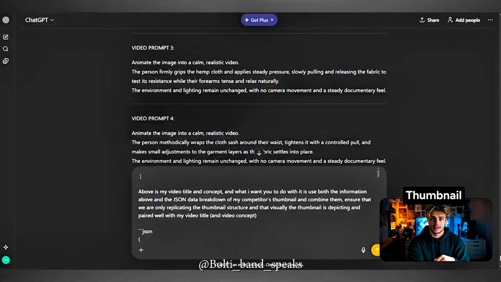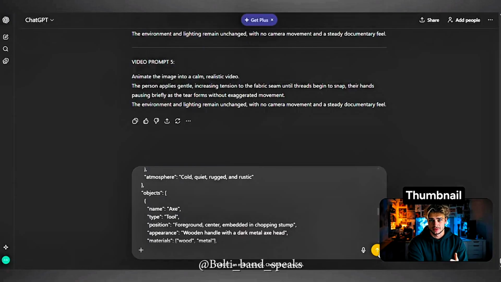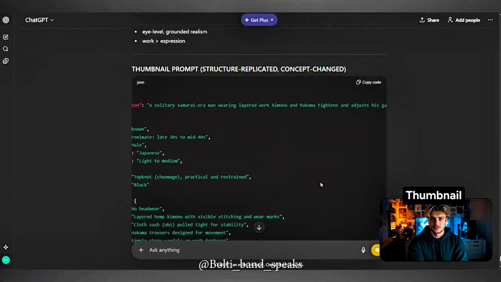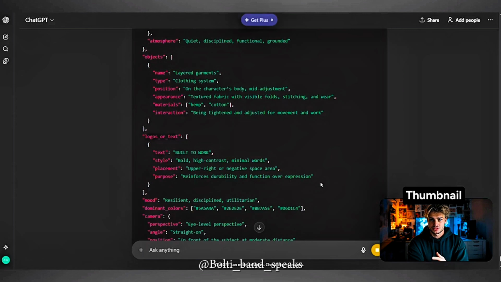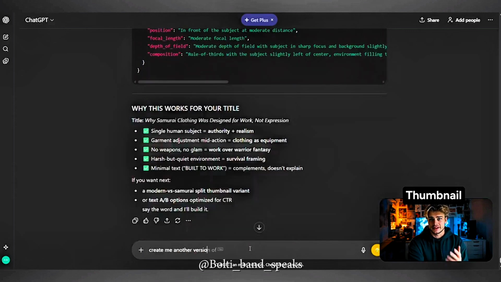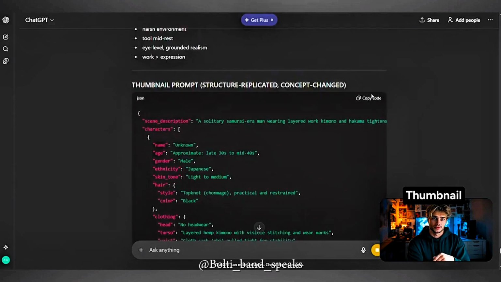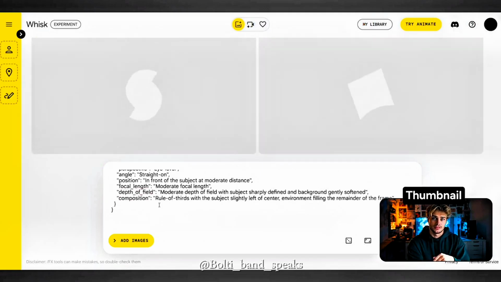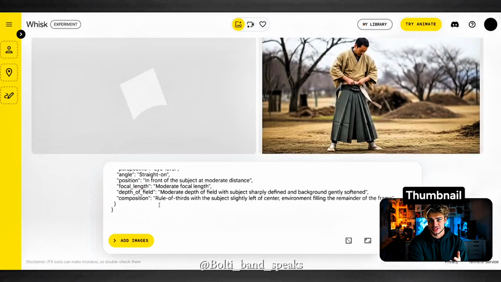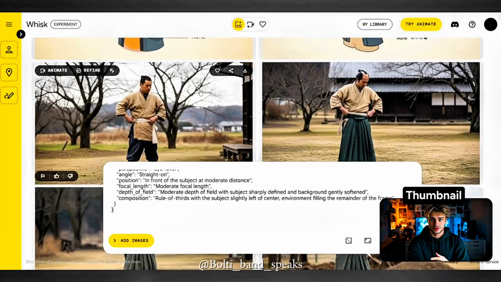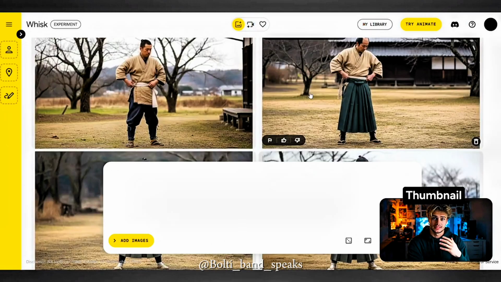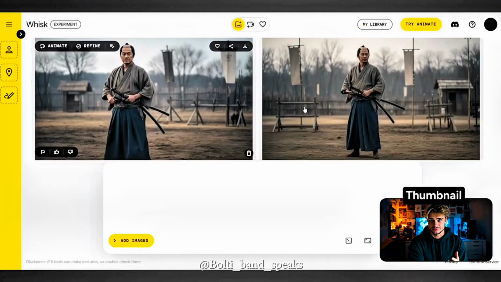Insert the JSON data and paste in your title and video summary. Prompt ChatGPT to build you a thumbnail prompt while replicating the thumbnail structure. Now you can also ask ChatGPT to give you a few more variations to split test them, which I prefer. It gives you more data on what thumbnail structure is best for your audience. Then take the JSON prompts that ChatGPT gave you and insert them into Whisk. And in just 5 minutes, you created a proven thumbnail that is more likely to get clicks than something you would have created from scratch.